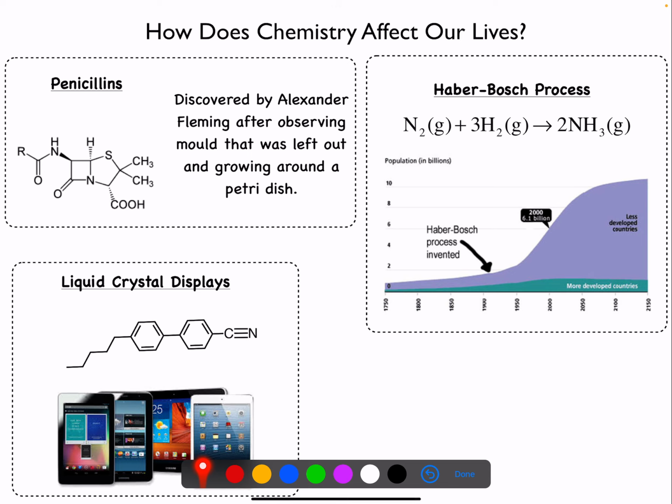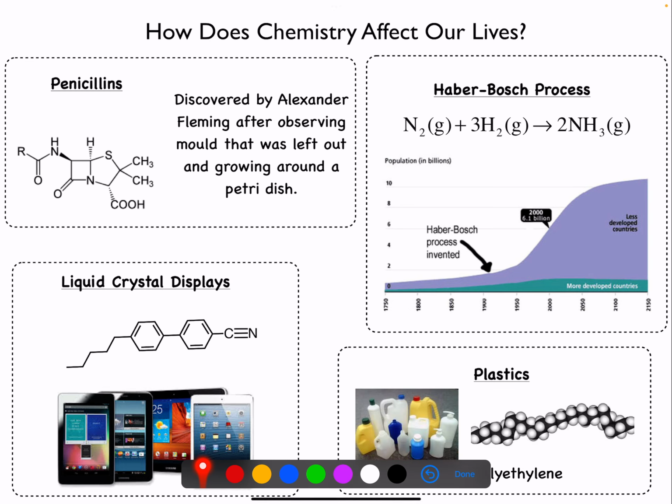We can also think about technology, things like LCDs, liquid crystal displays, the devices on your phones, on your iPads. These screens are all liquid crystals. This is the development of molecules like the one shown that have very specific properties that allow us to have the screens that we use. That's not even thinking about things like the batteries or the electronics in these devices, which are also heavily influenced by chemistry.